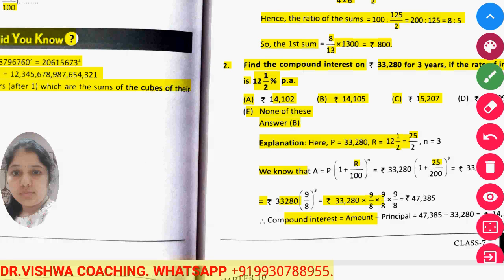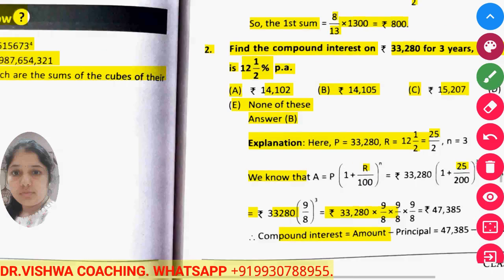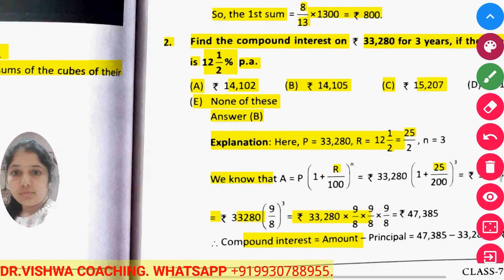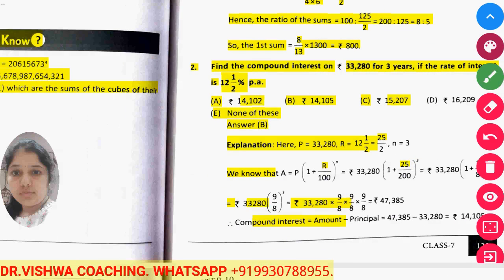Okay, so compound interest on rupees 33,280 for 3 years if the rate of interest is this much.